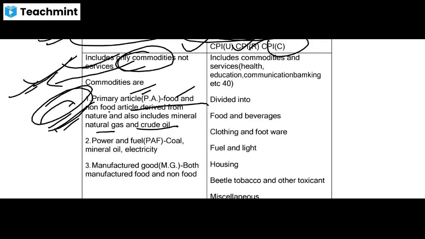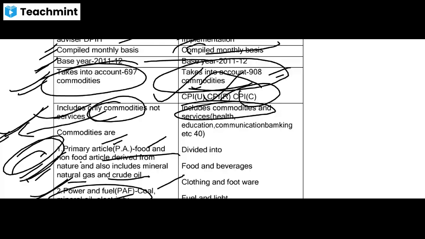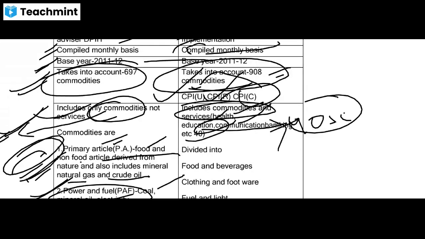Then another form of commodities they are calculating are power and fuel. Power and fuel. So what are these power and fuel? Are coal, mineral oil, and electricity. And manufactured goods like food and non-food items, manufactured food and non-food items. Whereas CPI includes both commodities and services. Okay, services like health, education, communication, banking, etc. So there are like some 40 services which are coming under your CPI calculation.